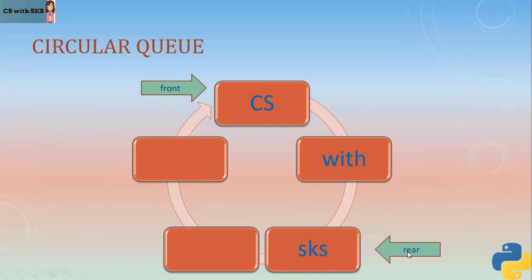So rear pointer is indicating to SKS and I have 2 empty spaces in my circular queue. Now when I say circular, that means both the ends are attached, right? So when you reach the last element, if you have free spaces at the start of the queue, then you will use those spaces also, right?